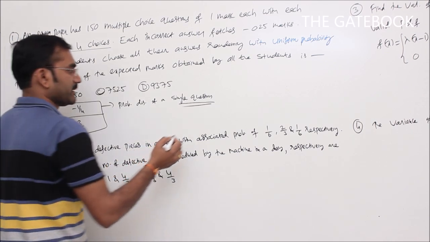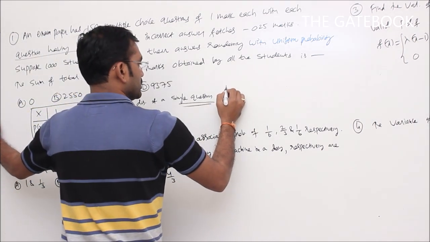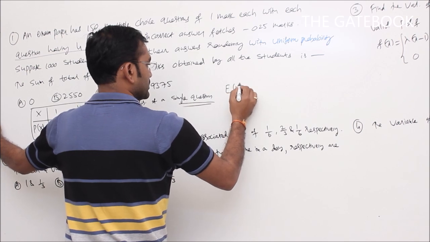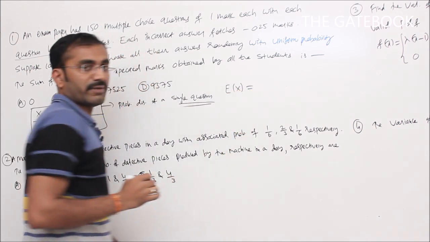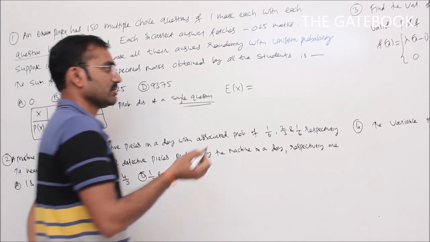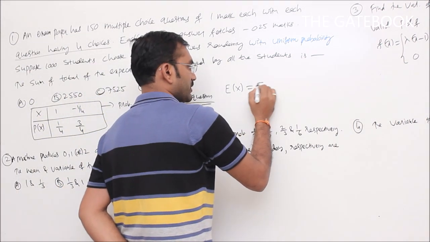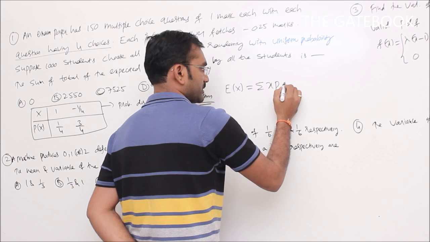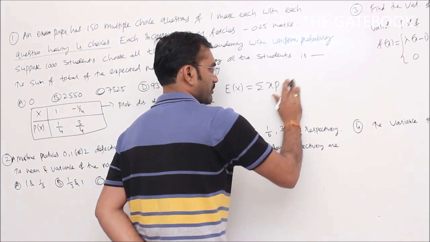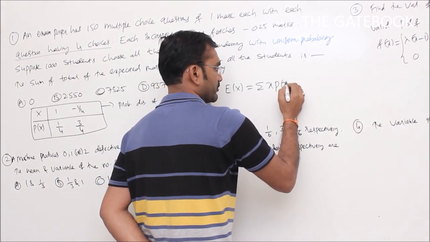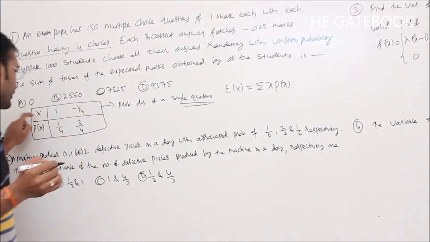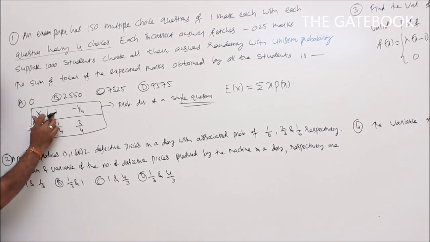Now, what about the expected marks for a single question? Here, E of X. I said the formula: expected value of X, which is the mean, also called the average, is given by summation X into P of X. Why am I applying this formula? X is a discrete random variable taking only countable values, 1 and minus 1 by 4.